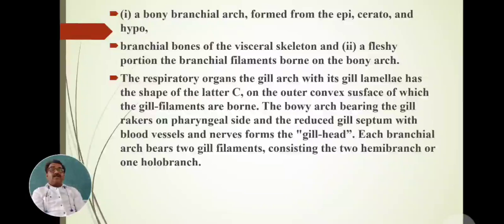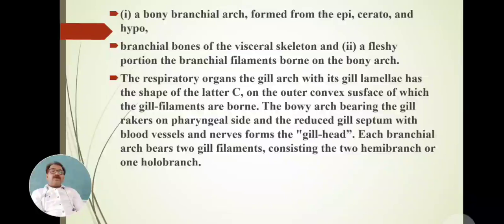The structure is a bony branchial arch formed from the epi-, cerato- and hypo-branchial bones of the visceral skeleton, and a fleshy portion of the branchial filaments borne on the bony arch.